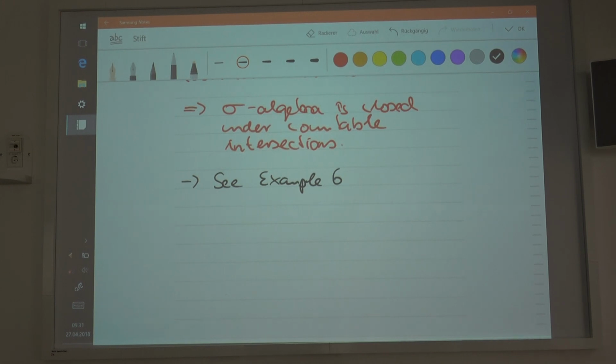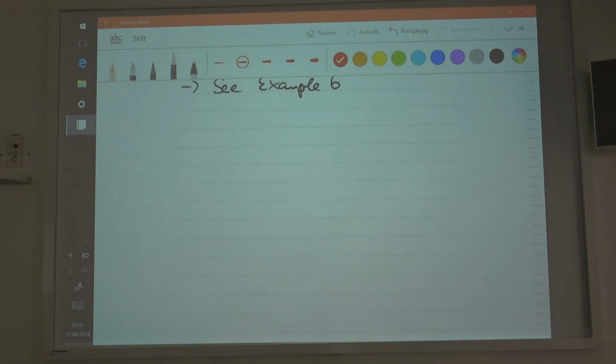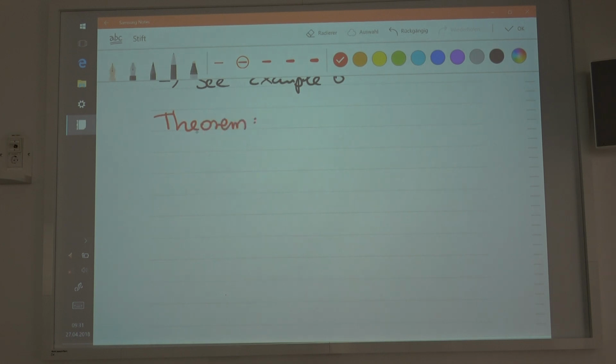Okay. Now let's continue, guys, because what we have is some basic properties that sigma algebras have. And I would like you to start here with the first theorem, and we're going to prove this.